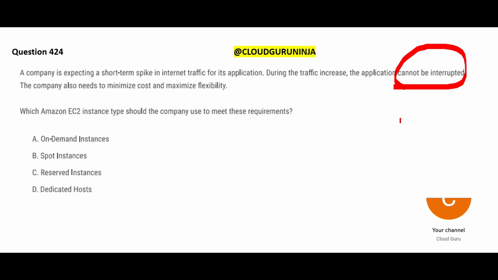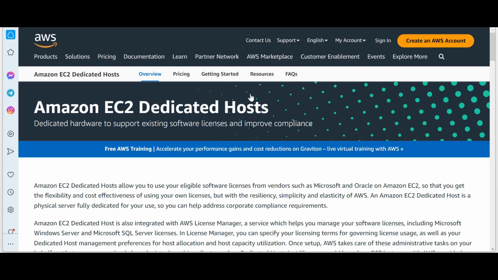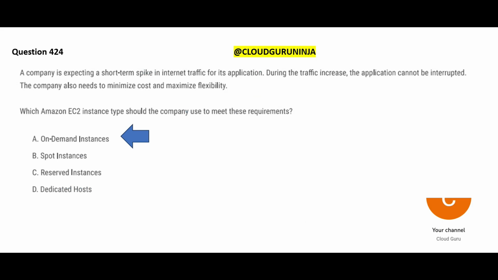Reserved instances, you will have to lock. If you want to lock it for 3 years or 1 year, that will not minimize your cost and that will not maximize flexibility. You want flexibility. That means you do not want to commit in a relationship. You want to be in an open relationship. That means you can just go for live-in. Do not marry someone. Same, the problem is with dedicated hosts also. You will have to make a commitment here. Even the underlying hardware itself is dedicated for your purpose. Nobody else can have their instances spawned on that hardware. So it is like super commitment, man, and it will be very expensive. So on-demand instances work here perfectly well.